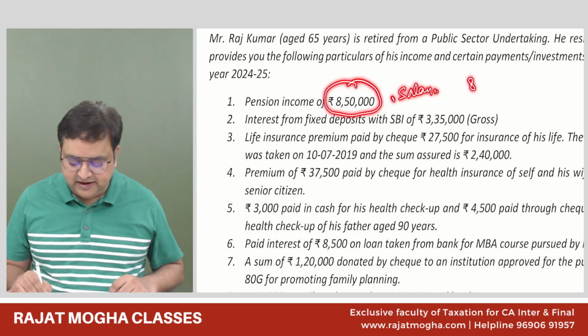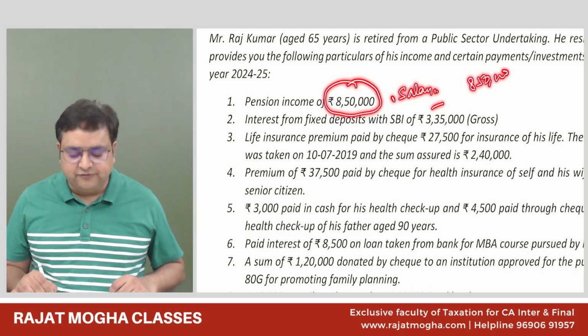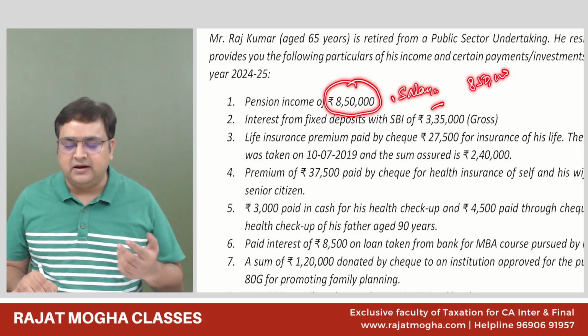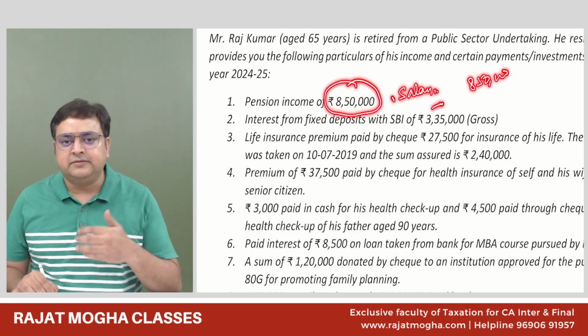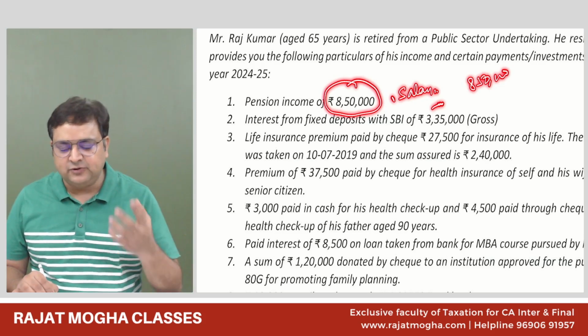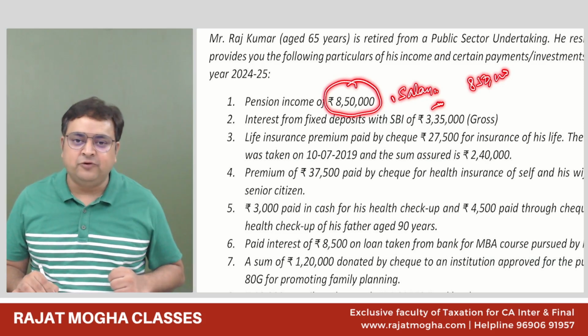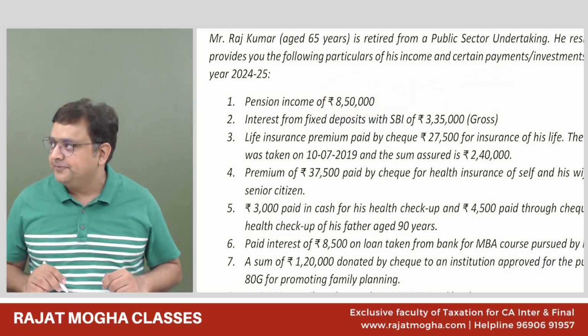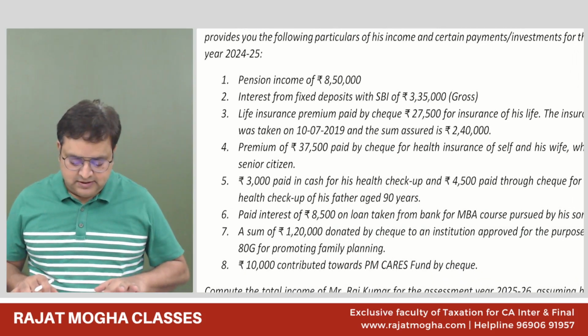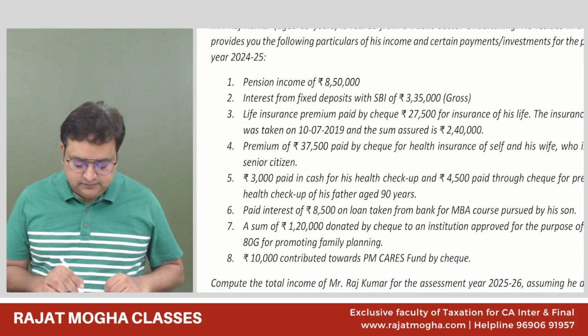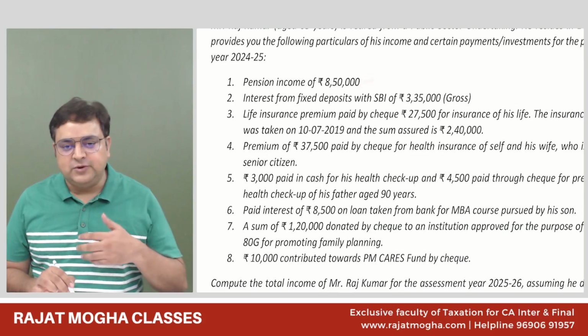So please take 8,50,000, and from that give at least the standard deduction also, because they have just said it's a pension, so it will be computed under the head salary, and you have to give at least the deductions also, right? Any doubt? It depends which regime he is following.